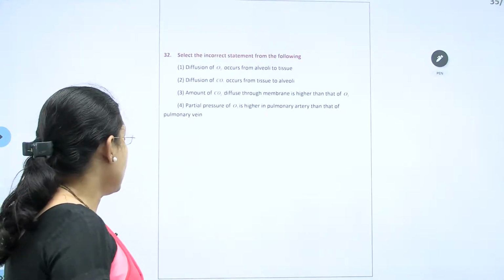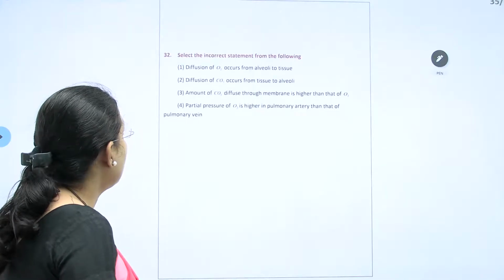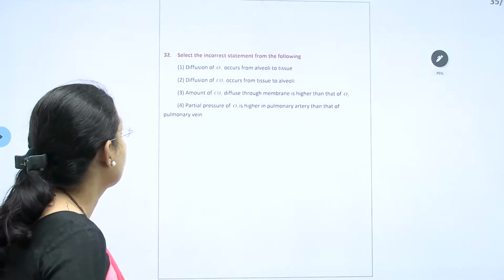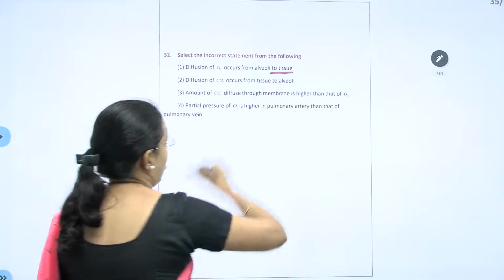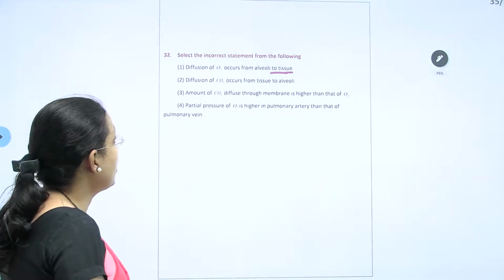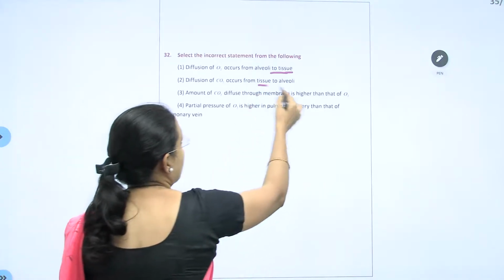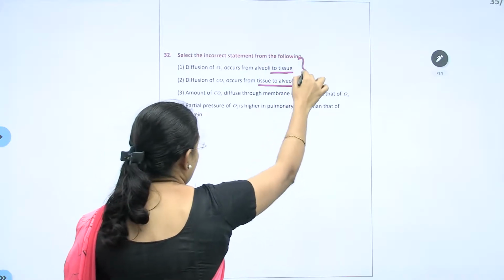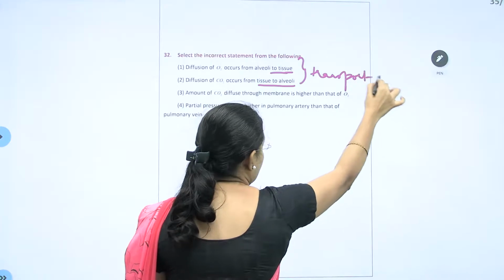Select the incorrect statement from the following. Diffusion of O2 occurs from alveoli to tissues. Diffusion does not occur from alveoli to tissue. This is wrong. It is from alveoli to the capillary. Okay. Diffusion of CO2 occurs from tissue to alveoli. Not directly. It should be through transport. Here they are not mentioning the transport.